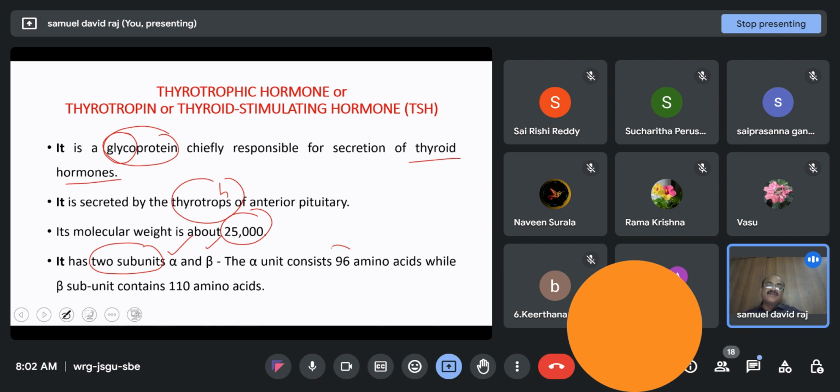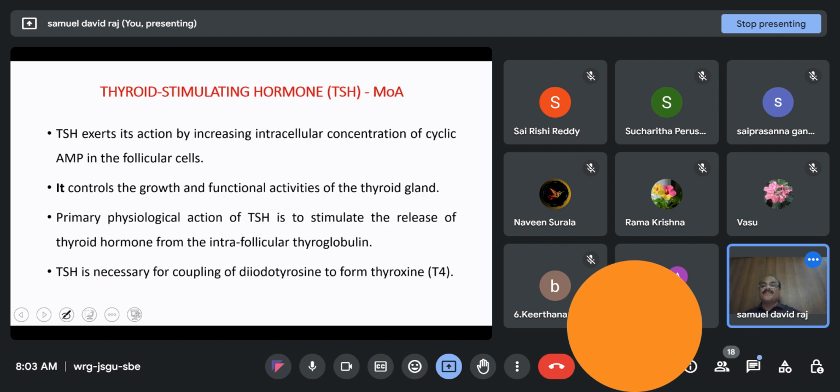The alpha chain consists of 96 amino acids and the beta chain consists of 110 amino acids. Thus, there are around 206 amino acids in this particular hormone. Coming to the mechanism of action of thyroid stimulating hormone, it acts through the mediation of cyclic AMP, and this has an impact on follicular cells. What are follicular cells? We will discuss them when we discuss the thyroid gland in the next class. And this hormone, as the name implies, stimulates the growth and functional activities of the thyroid gland.